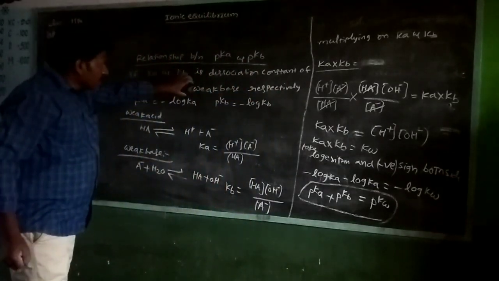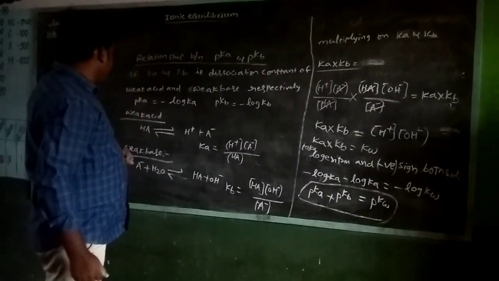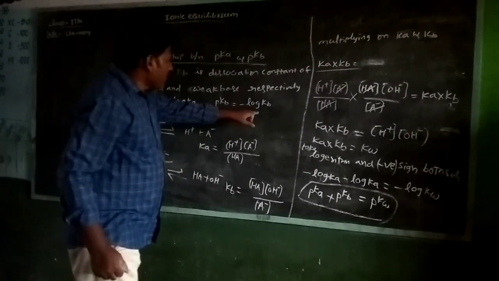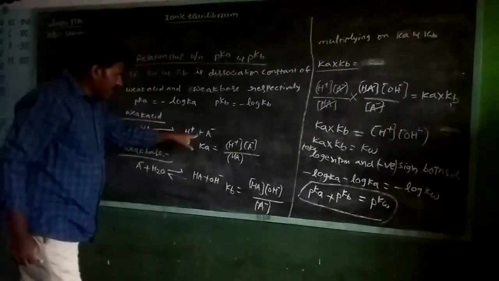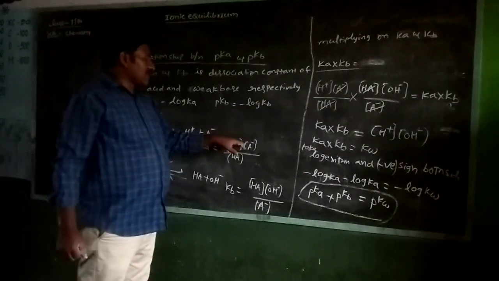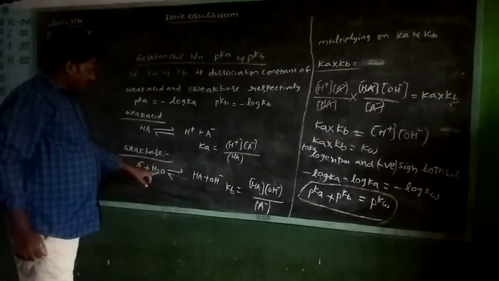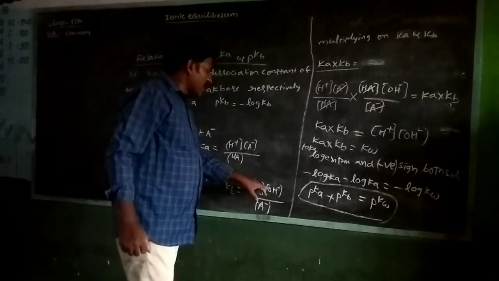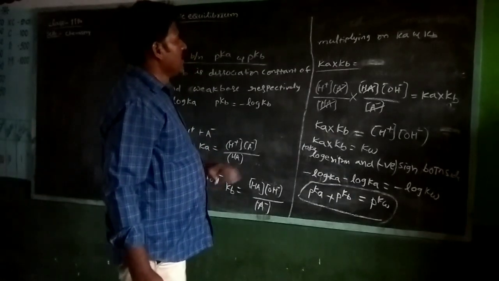If Ka and Kb are the dissociation constants of a weak acid and a weak base respectively, pKa means minus log Ka, pKb means minus log Kb. For example, weak acid HA in a reversible reaction gives H plus and A minus. Ka is H plus concentration, A minus concentration by HA. For the weak base, A minus plus H2O gives HA plus OH minus ion, and Kb is HA concentration, OH minus concentration upon A minus concentration.